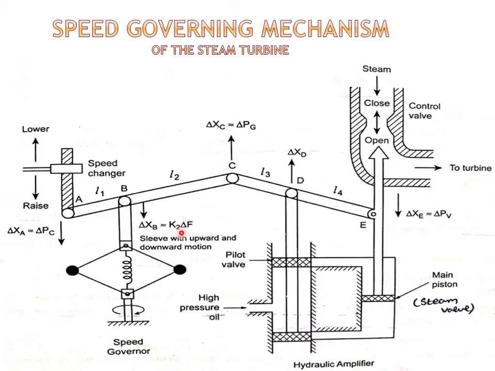Due to this downward movement of the link B, the link point C also moves downward by a small amount del xc. All these incremental movements are assumed to be positive, and all these events are expressed in mathematical form in the upcoming slides.